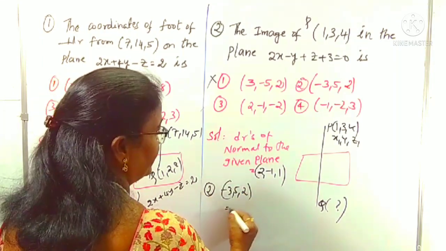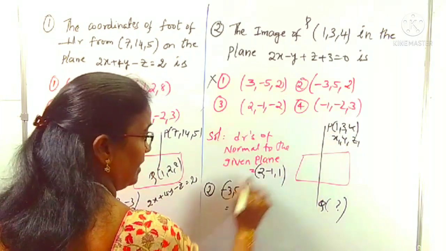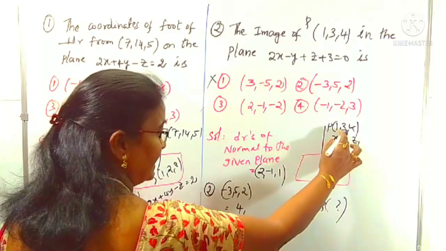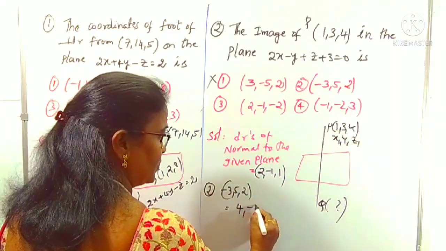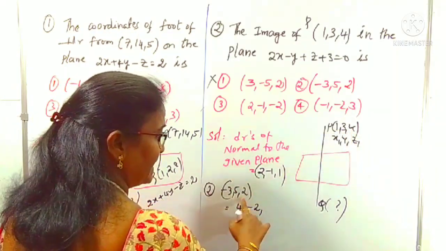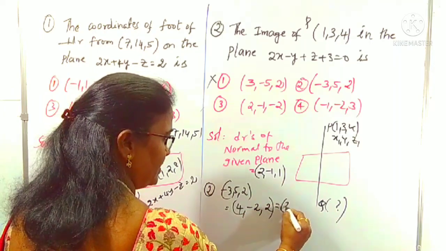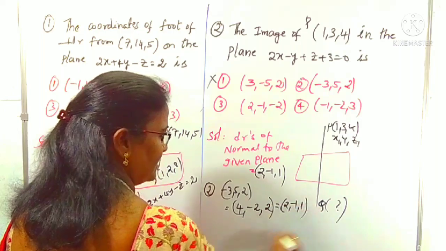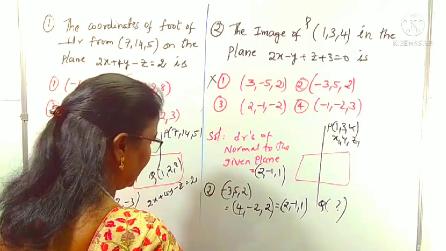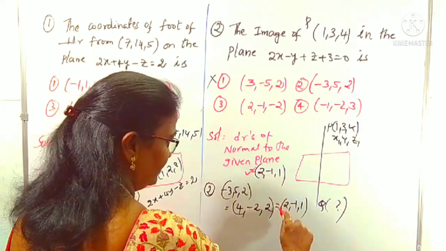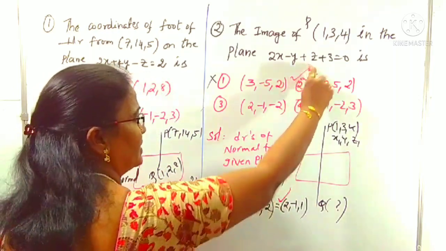The difference of x coordinates: 1 minus minus 3 plus 4 is 4; 3 minus 5 is minus 2; 4 minus 2 is 2. Ratios mean we can divide: 2 twos, 2 minus ones, 2 ones. Does it coincide with the DRs of the normal to the plane or not? Yes, it coincides with this one. That's why option number 2 is the correct one.